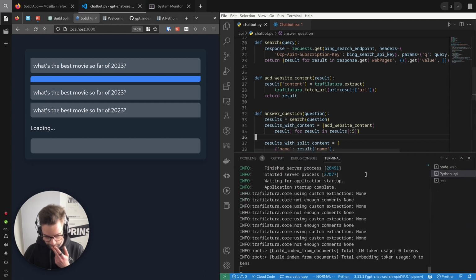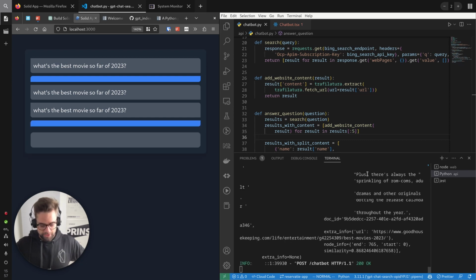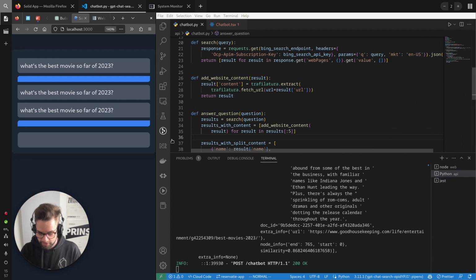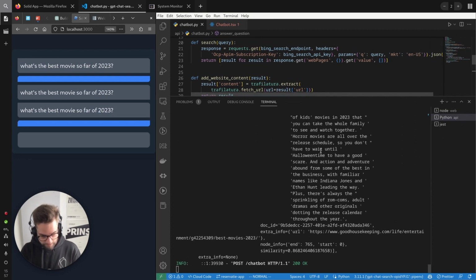Okay, so there we go. It's building the index. And you can see this is pretty slow, right? And I have a decently fast computer. So it's very impressive that Bing Chat is so fast. And it tells you a lot about the hardware it's running on. All of this stuff is very complicated. It requires a ton of hardware. And they have a ton of hardware behind it. Like, it's expensive for them, that stuff. Okay.